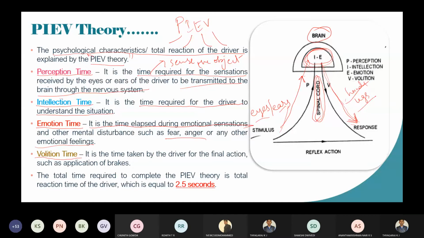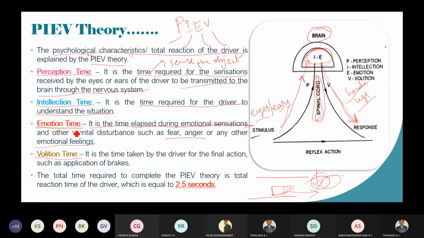You will get angry when, say, you are moving in a straight line like this, and suddenly a vehicle comes in your path. Your vehicle will be here, and suddenly a vehicle comes in your path. What are you going to do? You are going to scold that vehicle, getting angry, asking why you are coming in my path. So that time elapsed we are going to call emotion time.